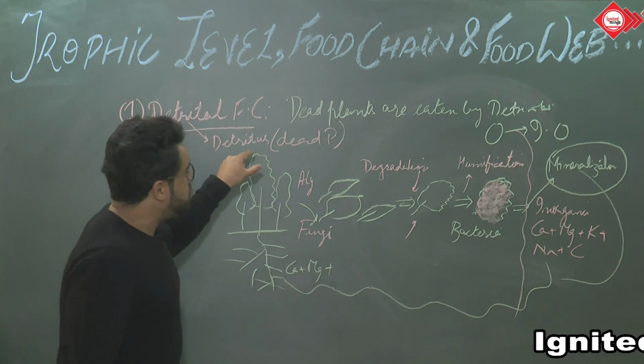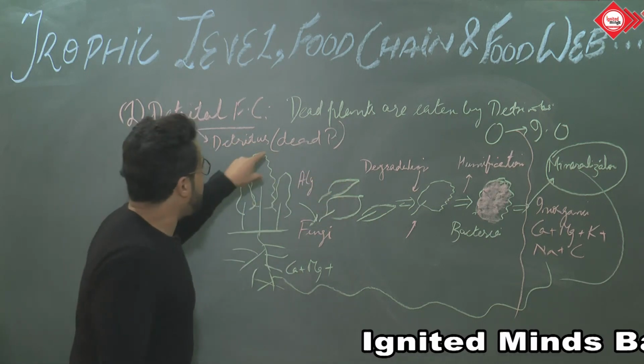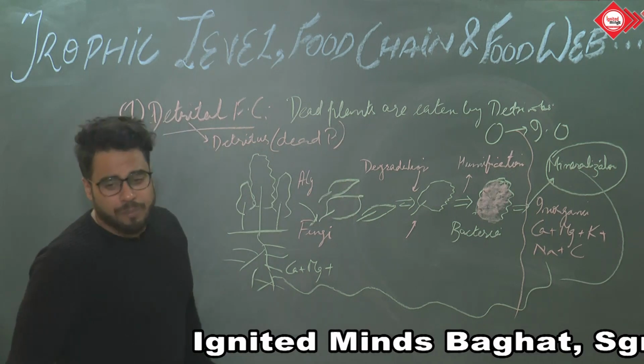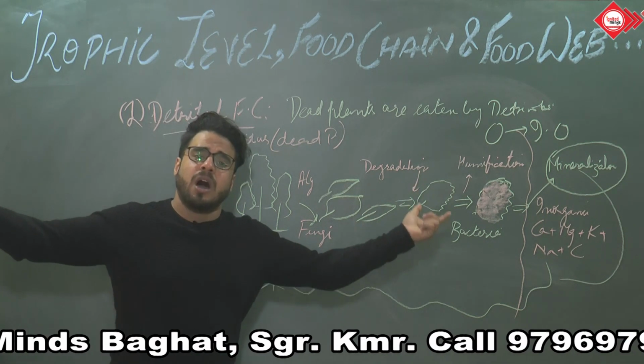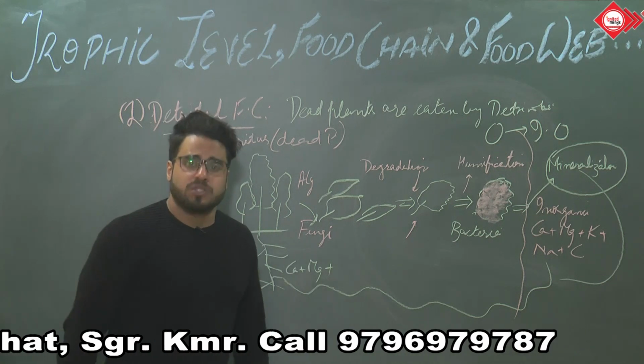अब ये detritus food chain कहाँ पे common है ज़्यादा? This is more common in the forest areas, and if you talk about the marine ecosystem, वहाँ पे grazing food chain ज़्यादा common है, because the number of planktons act as pastures for these small fishes.